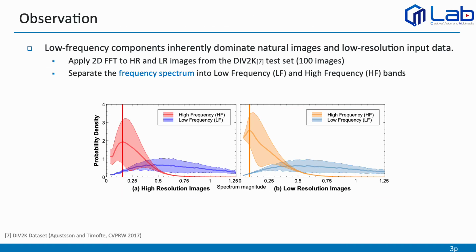Although diffusion-based methods generate realistic textures, we investigate why recovering high-frequency details is still challenging. We analyze the frequency characteristics of images using the DIP2K dataset. Specifically, we apply a 2D FFT to both high-resolution and low-resolution images and separate the spectrum into low-frequency and high-frequency components. As shown in the figure, high-frequency magnitudes are relatively weak, especially in low-resolution images. In contrast, low-frequency components dominate the overall frequency distribution of natural images. As a result, during diffusion training, the noise prediction loss tends to prioritize these dominant low-frequency components. This leaves high-frequency signals relatively undertrained.